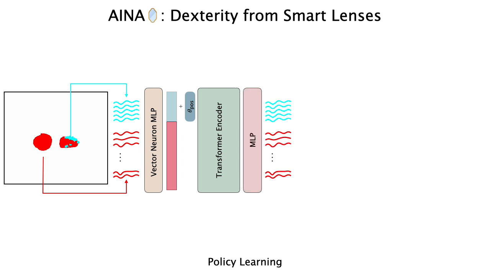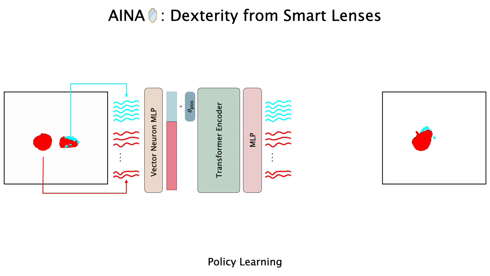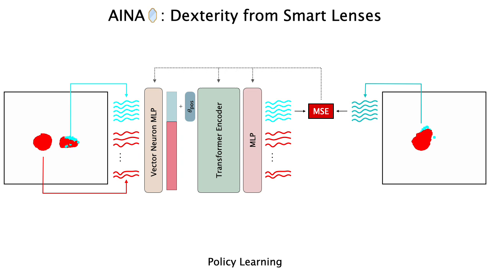The transformer encoder's output is passed through an MLP to predict the future trajectory of points. Finally, the loss is computed as the MSE between the ground truth and predicted fingertip points, and the entire system is trained end-to-end with this objective.